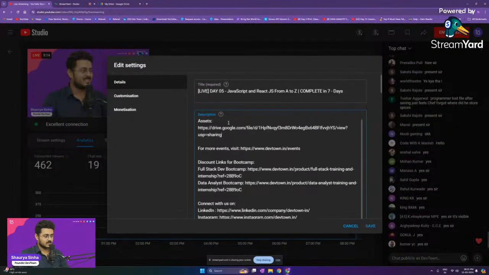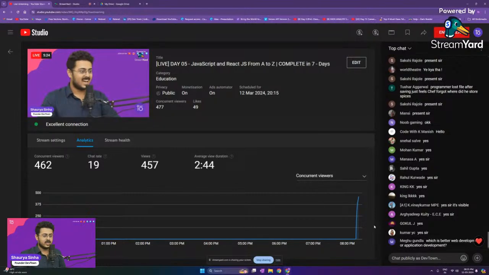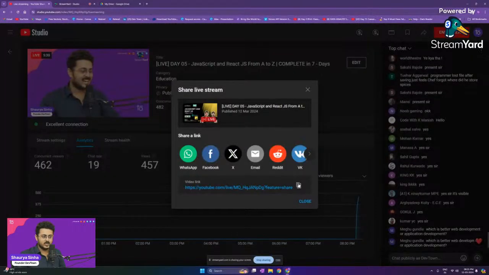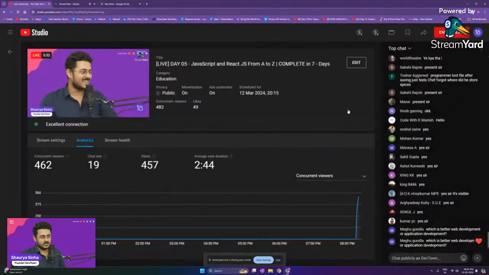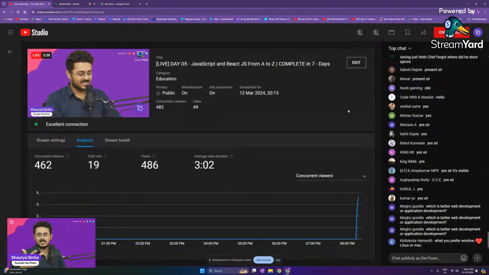Assets, Control V, save. Okay, so now that I've uploaded the files and provided you guys the link, let me tell you guys how to access the file itself. It's going to be pretty simple for you guys. If you're currently watching the video, you'll have to refresh the video itself. You'll have to close the video and open it once again. Only then you will be able to see the particular file.